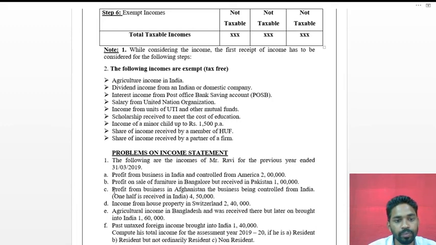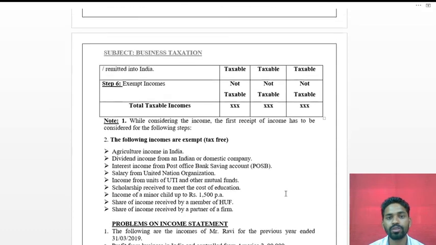Next, profit from business in Afghanistan, the business being controlled from India, one half is received in India, in an amount of rupees 4,50,000. In this case the profit from business is earned outside India, but the business is controlled from India, so it is taxable in two cases only.